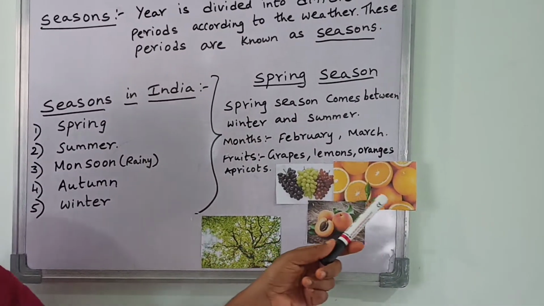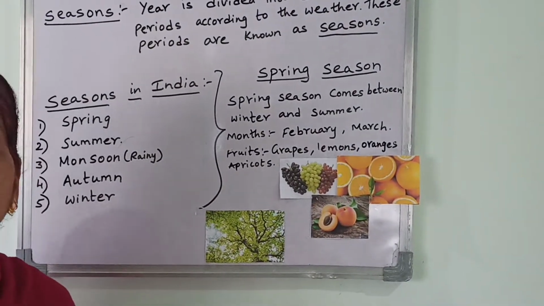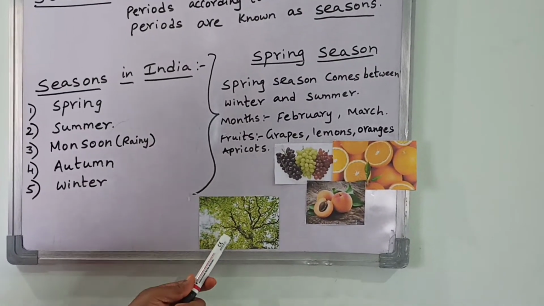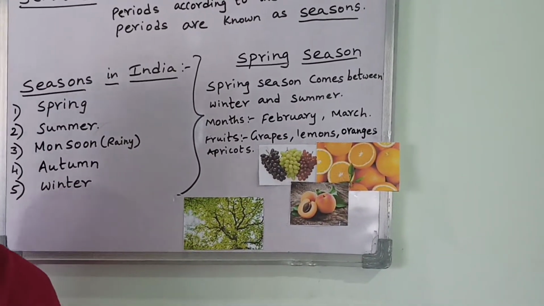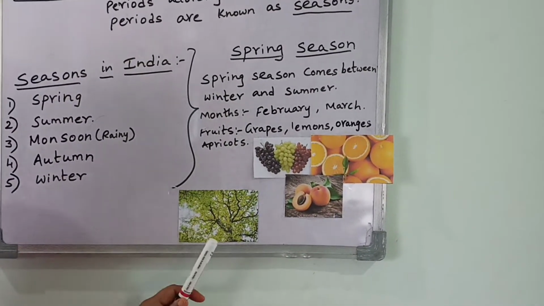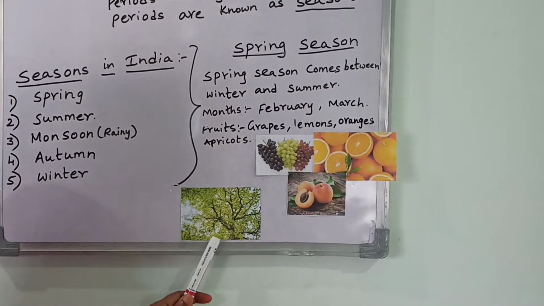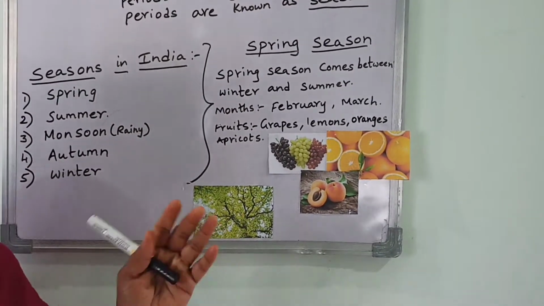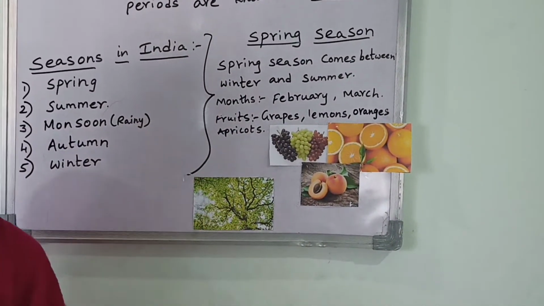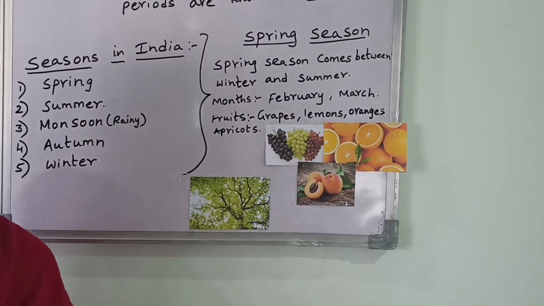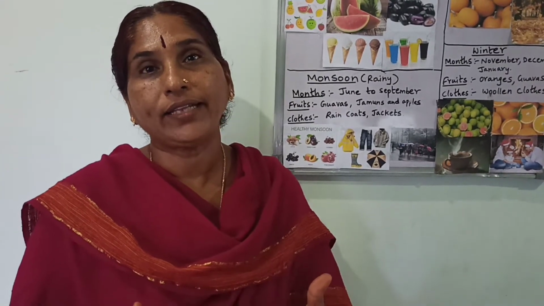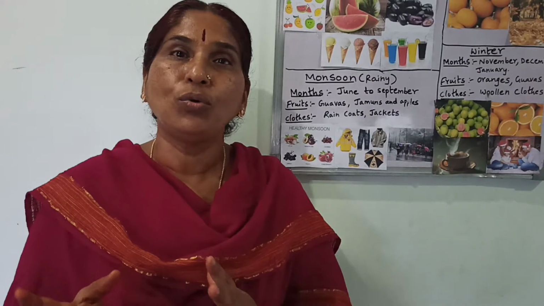What are the fruits we get in spring season? Grapes, lemons, oranges and apricots are the fruits we get in spring season. In spring season, new leaves grow on the trees. See how the leaves are green in color. The weather will be neither too hot nor too cold. In winter season the weather will be cool and in summer season the weather will be too hot. So flowers bloom in spring season and the weather is neither too hot nor too cold.